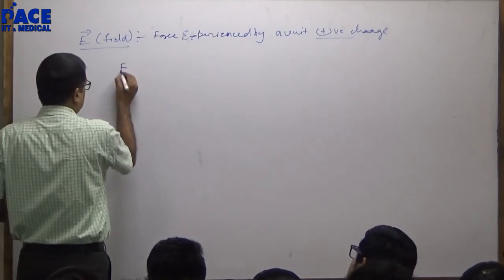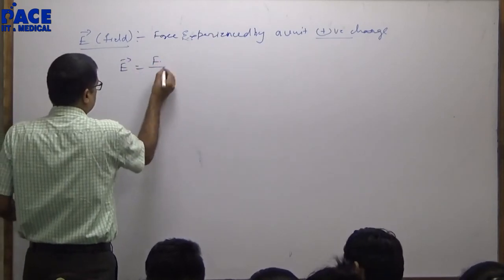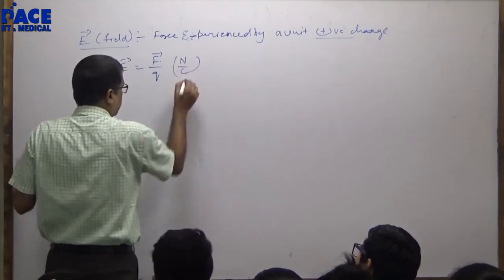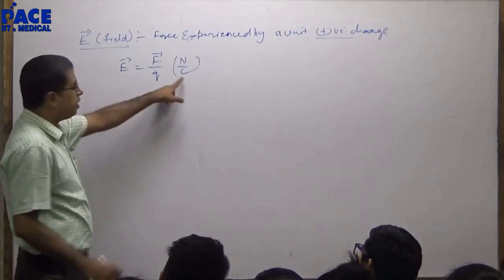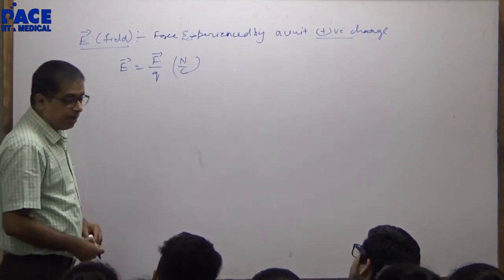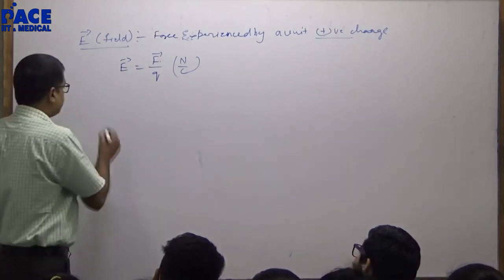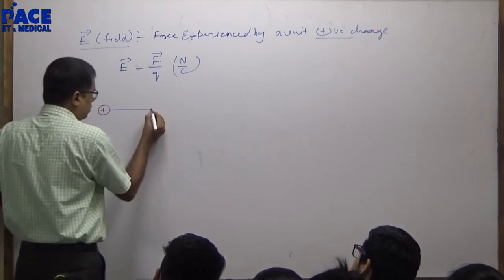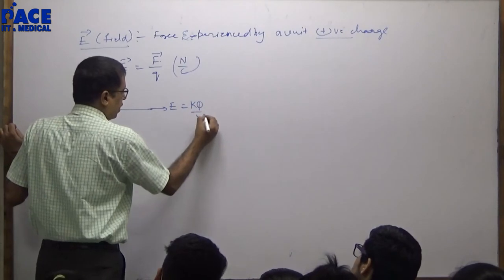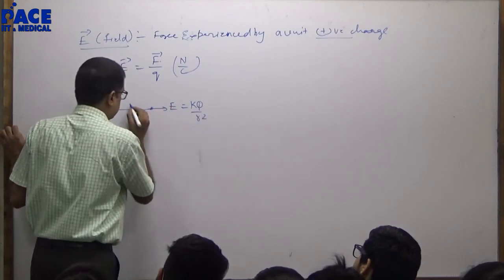For example, field is force experienced per unit charge. Newton per coulomb. In gravity, unit of field is Newton per kg. Here it is Newton per coulomb. If I have a positive charge here, field will be in this direction, kq by r square.